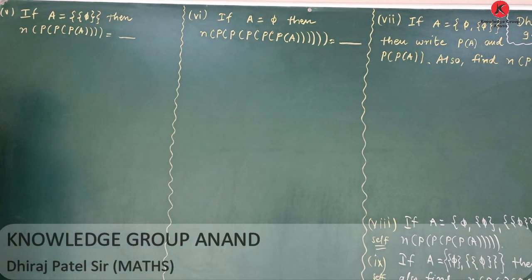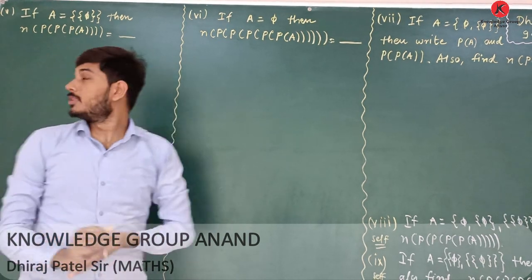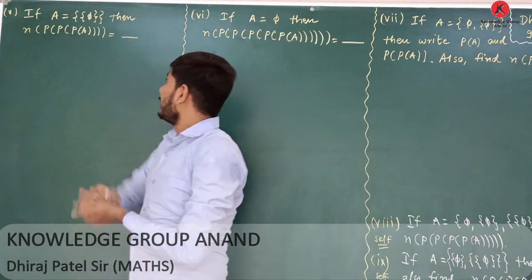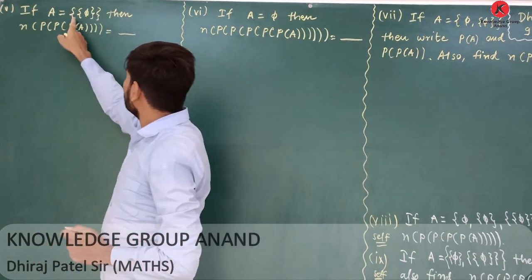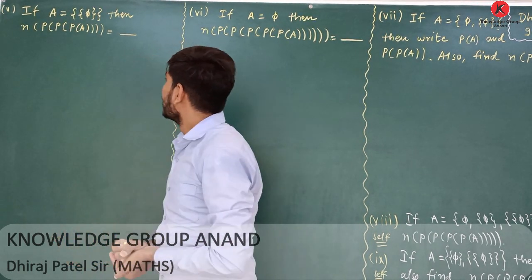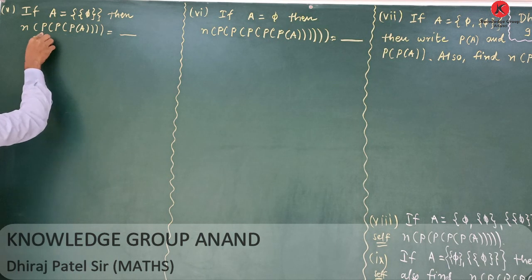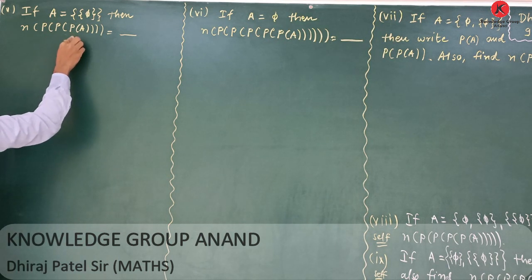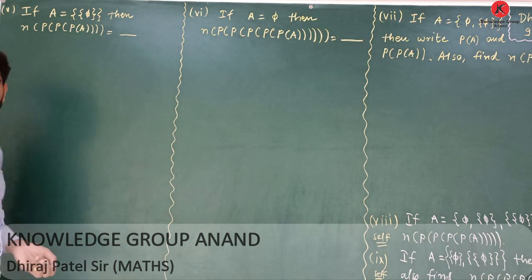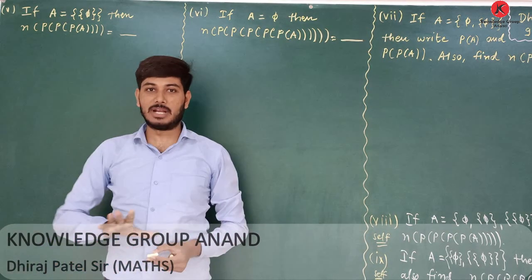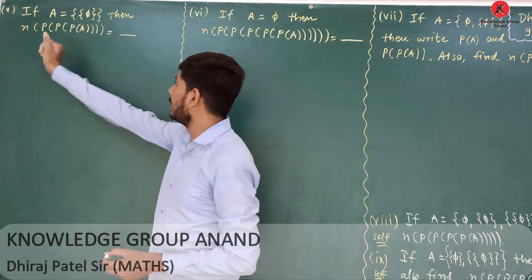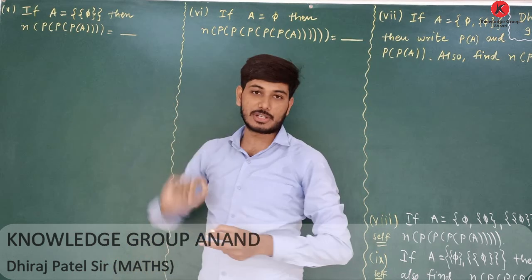Now the fifth question of JEE. If set A equals curly bracket 5, then you have to find the number of elements of the power set of A. You have to only find the number of elements. Don't list out all the elements of the power set of A.